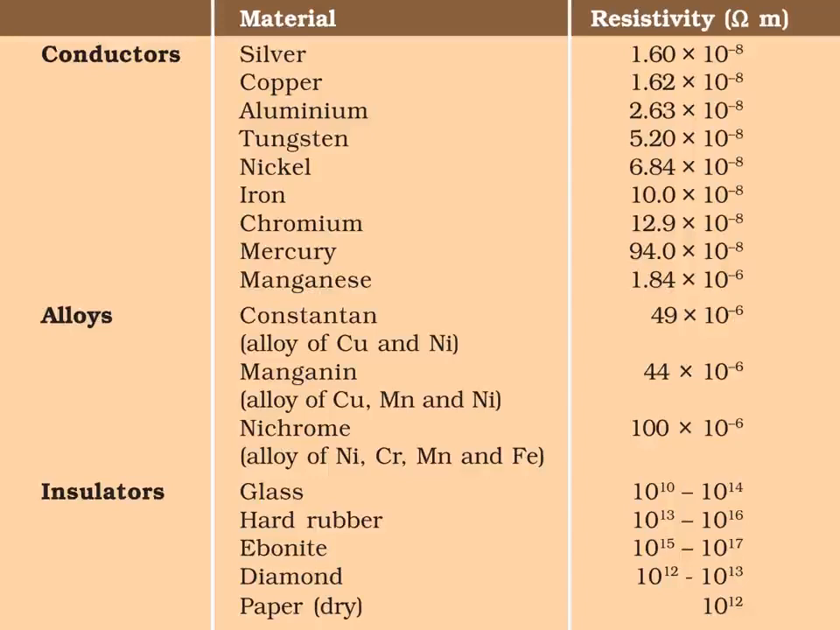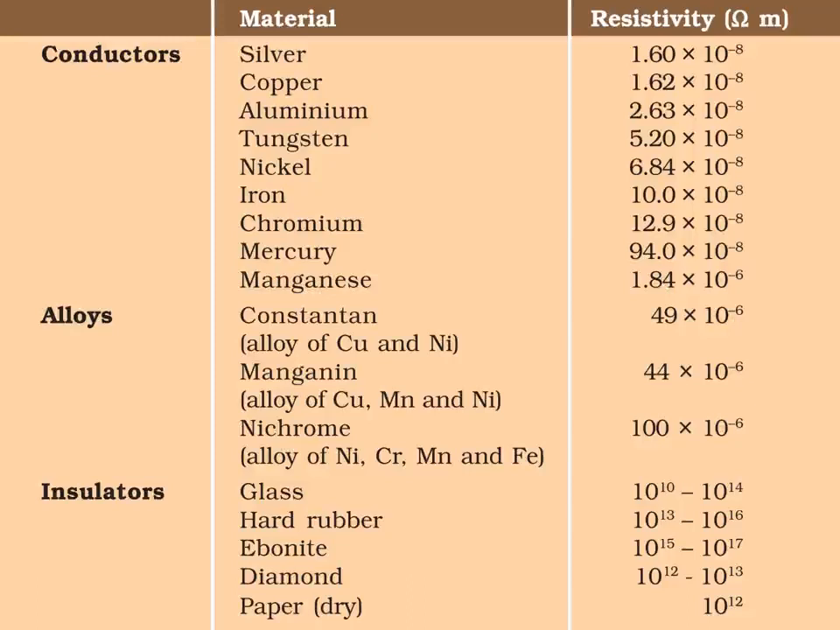Now, what are the resistivities of various materials? They are given here. Let's see one by one. What are conductors? Silver, copper, aluminium, tungsten, nickel, iron, chromium, mercury, manganese. These are conductors, and there are also semiconductors, insulators and alloys. Conductors have the lowest resistivity. Insulators have the highest resistivity, and semiconductors have resistivity greater than conductors but less than insulators.